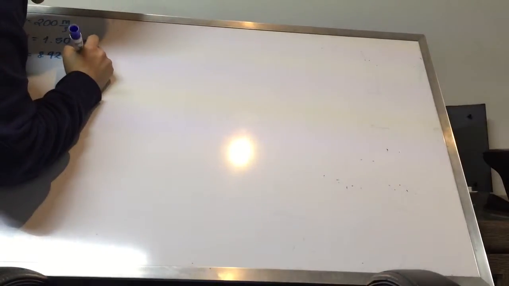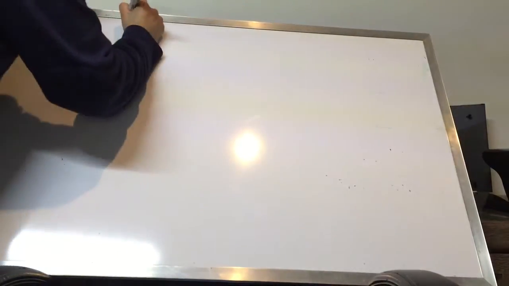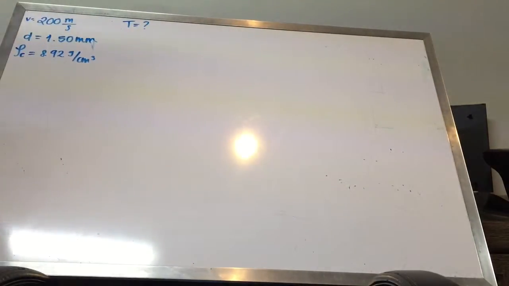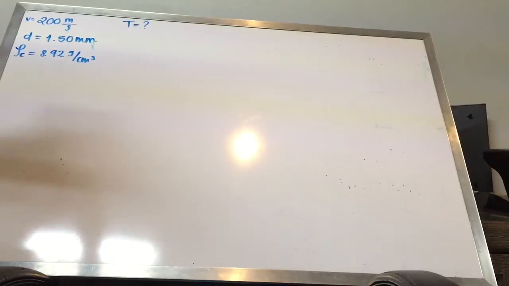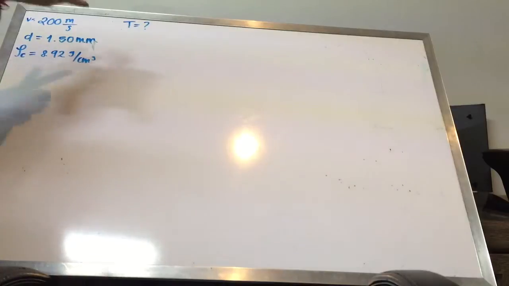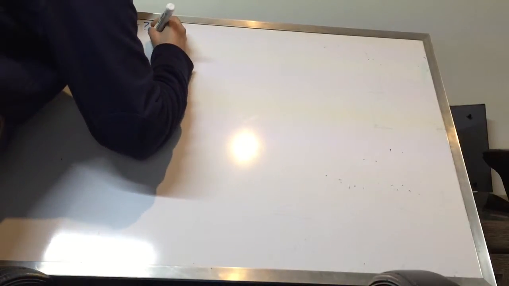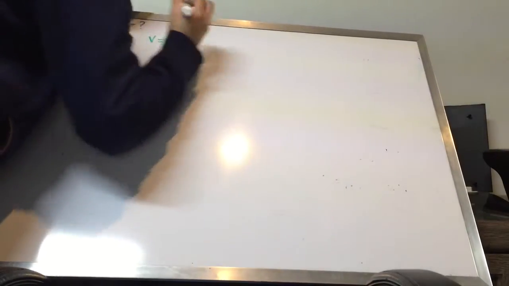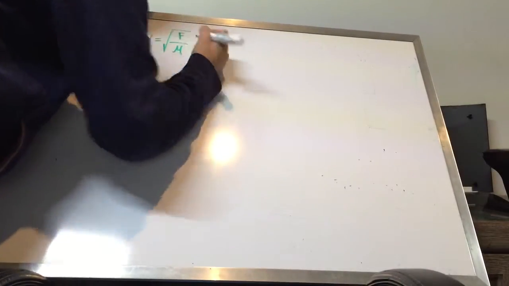grams over centimeter cubic. And what they are asking us is for the tension produced by this cable. So as we know, tension is a force. So if we analyze all our equations, we would know that what we need to take out the tension, that is what the problem is asking us, we're going to use the equation velocity equals the square root of the force, because tension is equal to a force, over our mu.